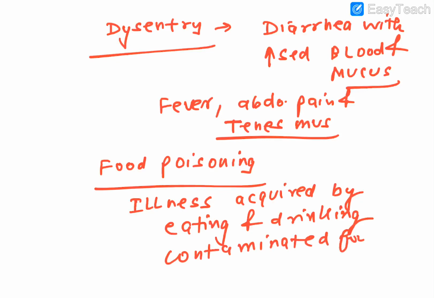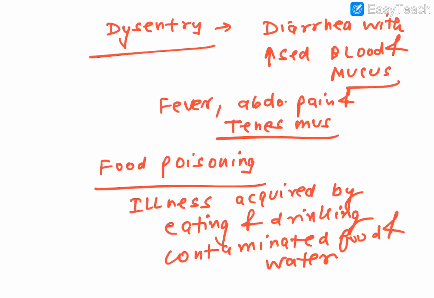Obviously it is due to the organisms, or due to the toxins produced by them. So first of all, these 4 important words should be clear to you, and only after that should you go further.